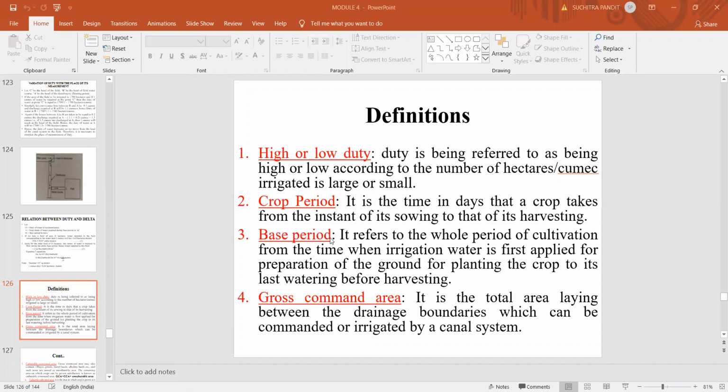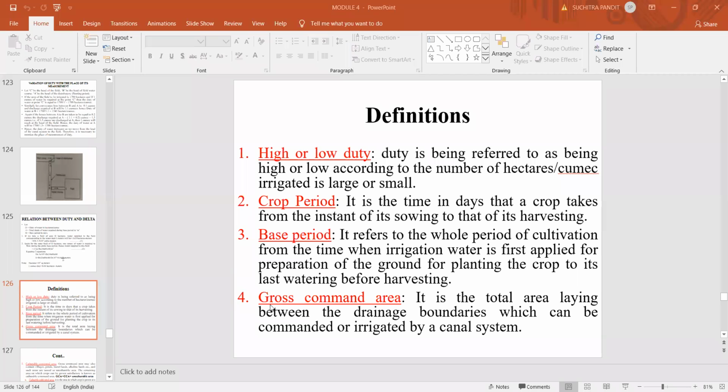Generally the base period for a particular crop will be about 120 days. Especially for sugarcane, the base period will be about 340 to 350 days because sugarcane is a perennial crop. It requires water throughout the year.